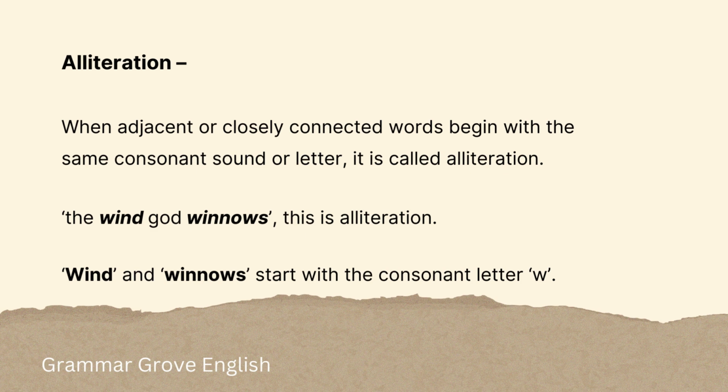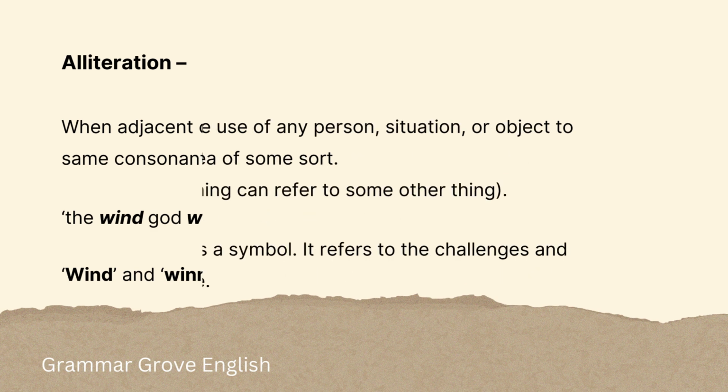Alliteration. When adjacent or closely connected words begin with the same consonant, sound or letter, it is called alliteration. So in the line, the wind god winnows, there is alliteration. Okay. Wind, winnows, they both start with the consonant letter W.